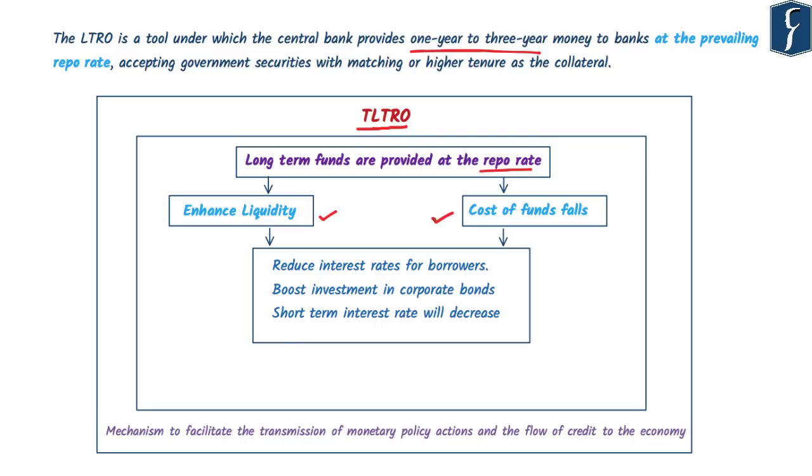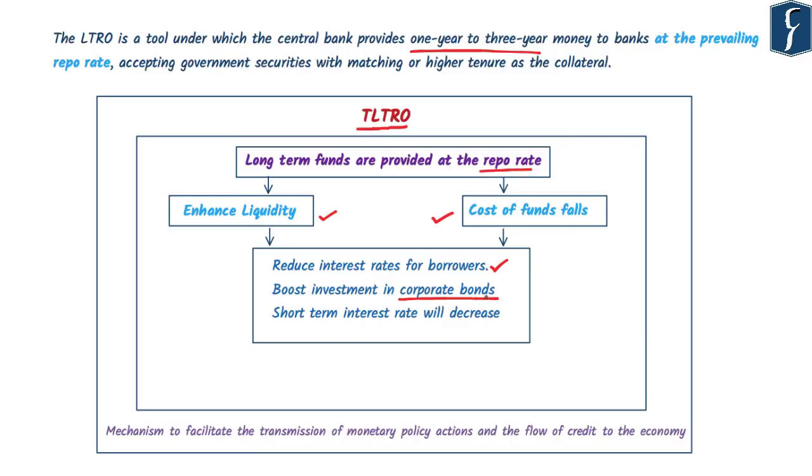So, it is expected that the monetary transmission will happen and banks in turn will decrease the interest rate charged by them to the individual borrowers, to the corporates, to the microfinance institutions, and to NBFCs. So, the interest rate in general is supposed to come down. This will also give a boost to the corporate bond market.